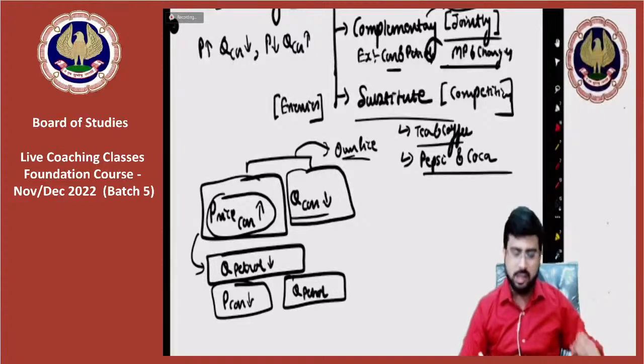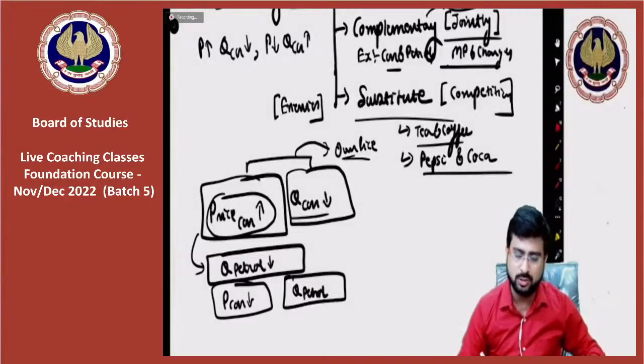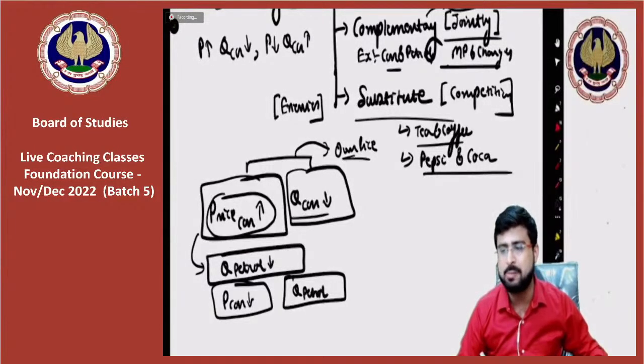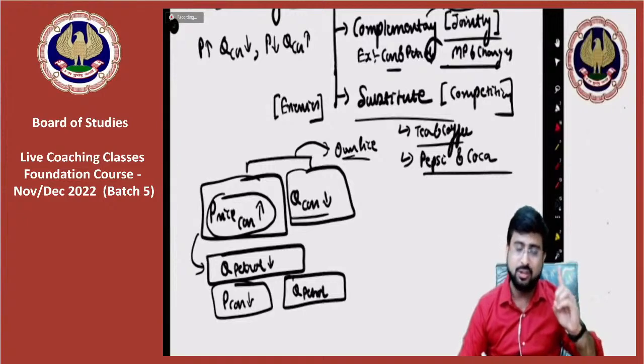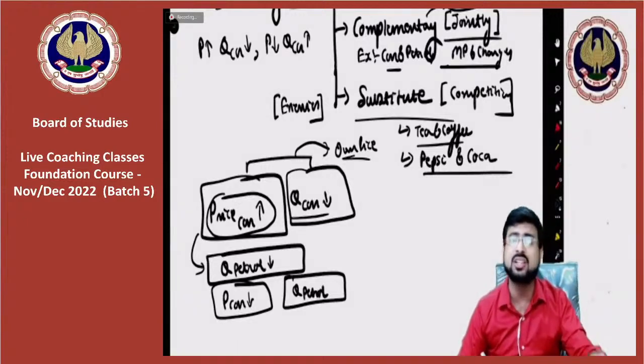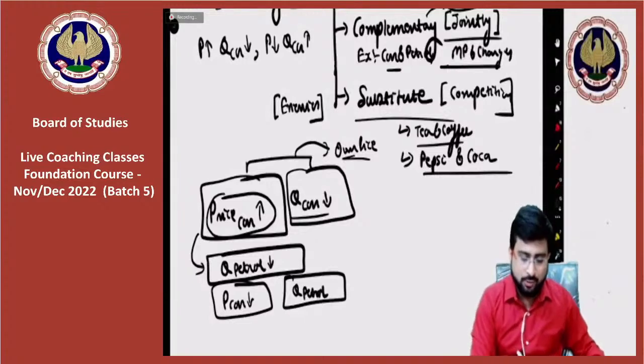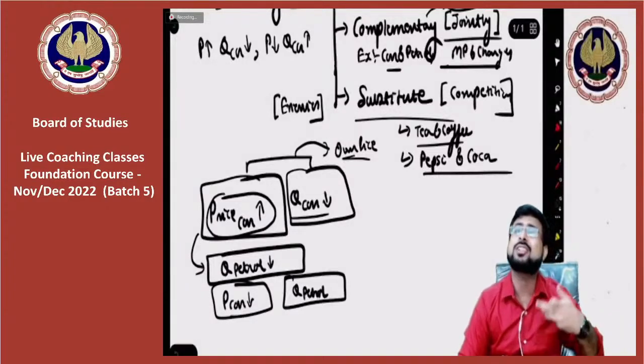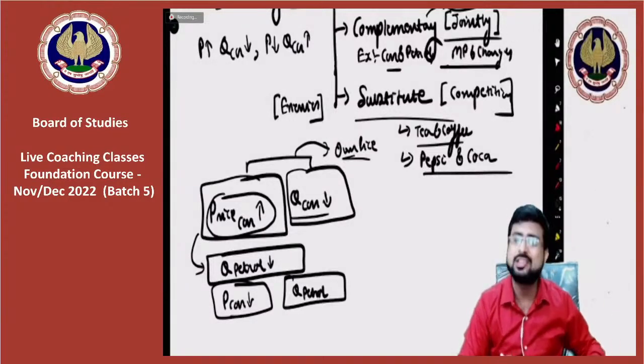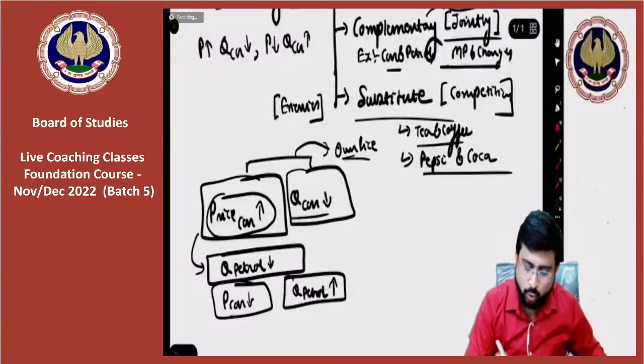What happens? If price of car falls, what happens with the quantity demanded for petrol? And remember, when we are studying one factor, other factors are assumed to be constant, okay? So yes, you are correct. When price of car falls, people start buying more cars, and therefore quantity demanded of petrol will rise.